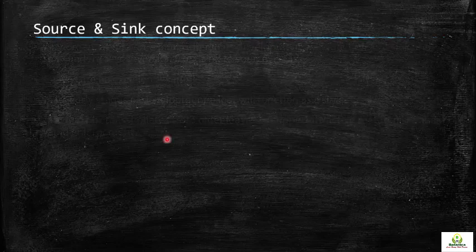Whether an organ is a source or a sink depends upon various factors. For example, if you are asked whether leaves are sources or sinks, when we use the term leaf, it means the mature, fully functional leaf, so they are sources. But when they are in the early stages of development, they are sinks, because they are not able to synthesize their own food.